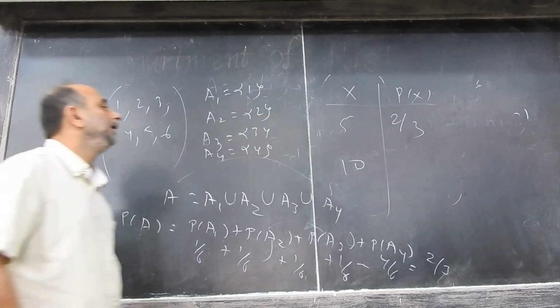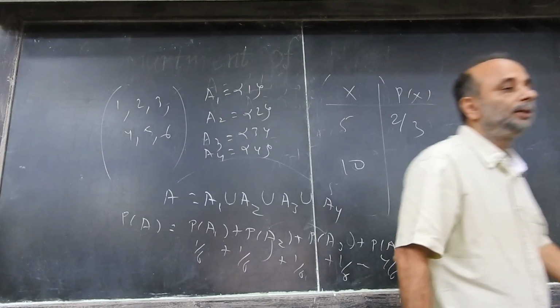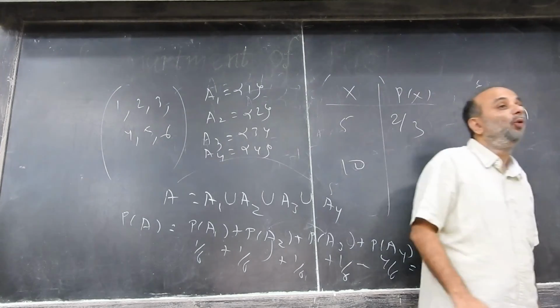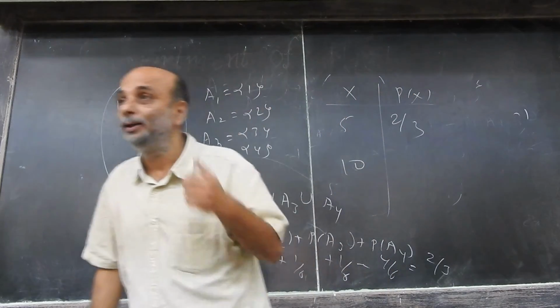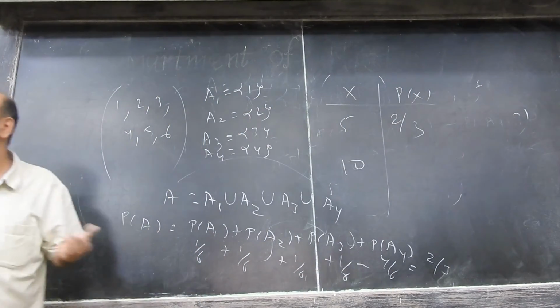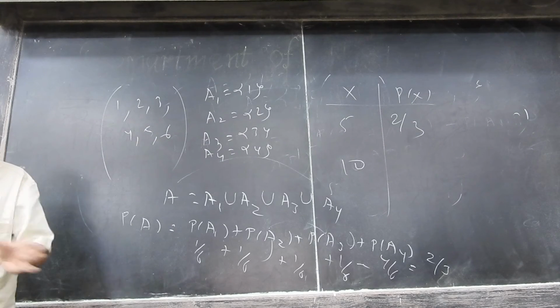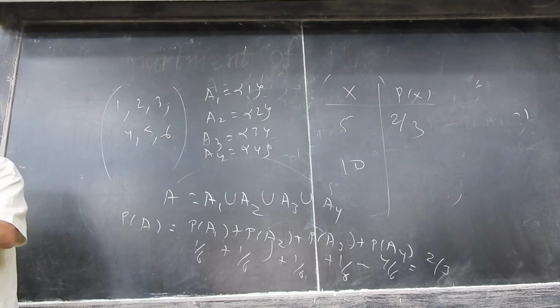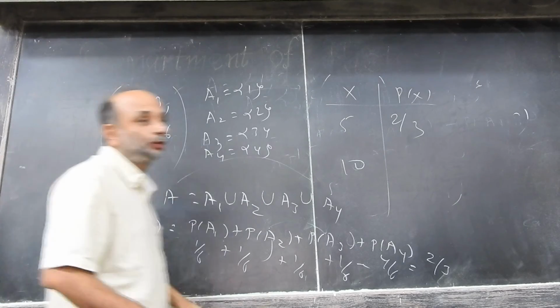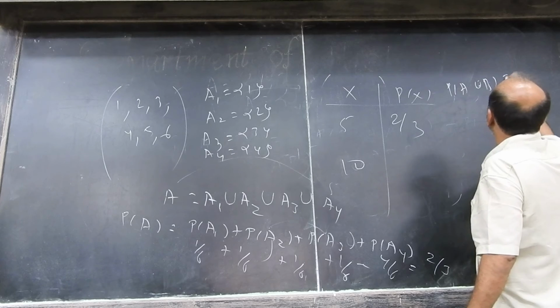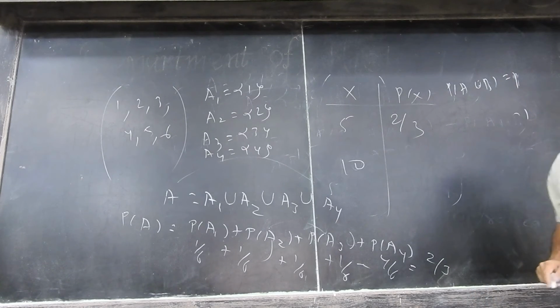Why would the probability of 10 be 1 by 3? I'm especially doing this for those who have not done probability before, so we're trying to build up some logical rules. A and B are mutually exhaustive, so either A occurs or B occurs. So the probability of A union B must be equal to 1.